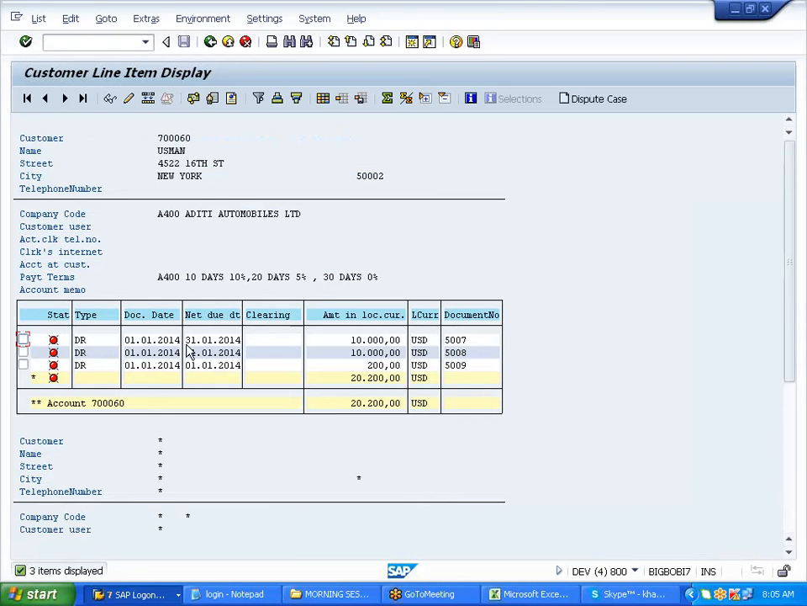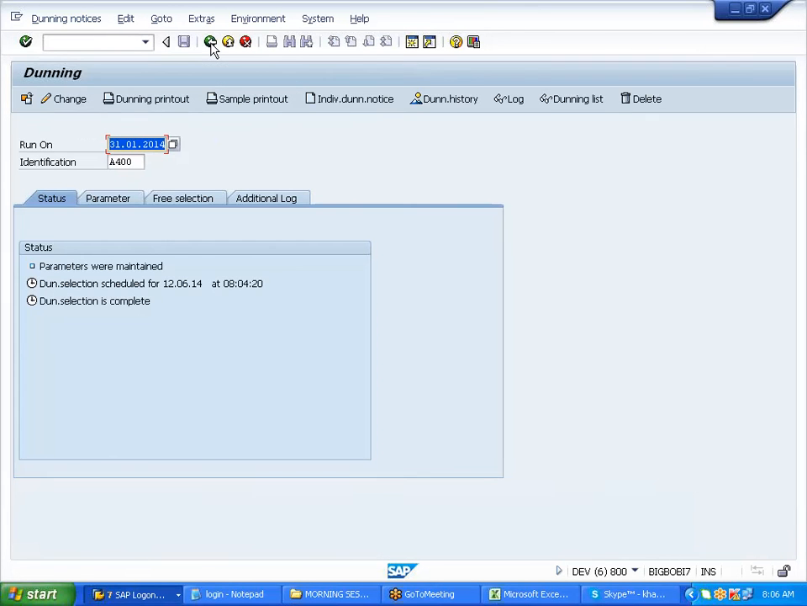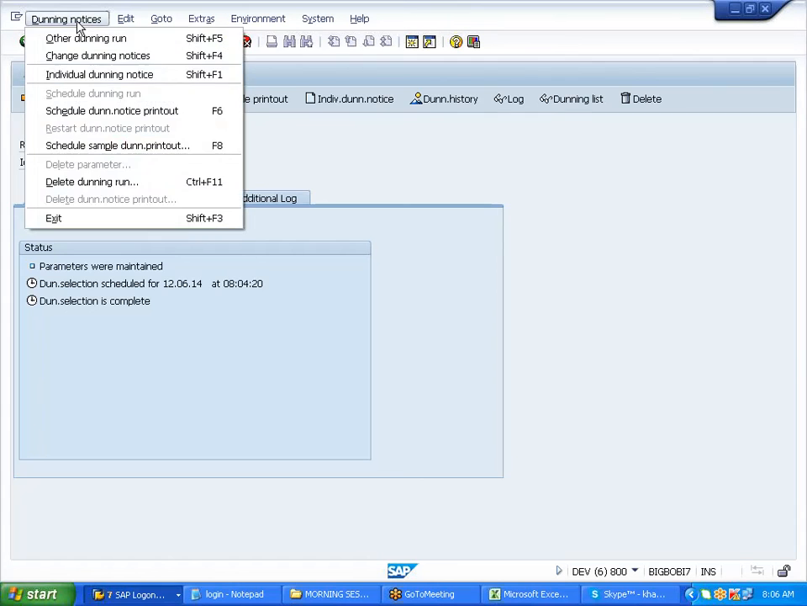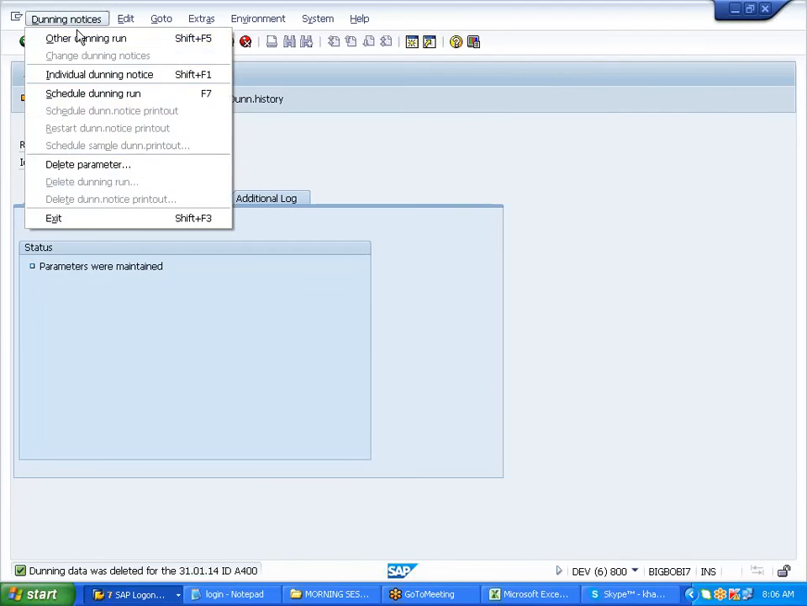So what is the invoice number? 5,007, right? Note down that also. Now here what it is saying, 5,007 is 0 days. Okay, 0 days. So let's go back. Now we'll try to run first on the 10th, 10/02.